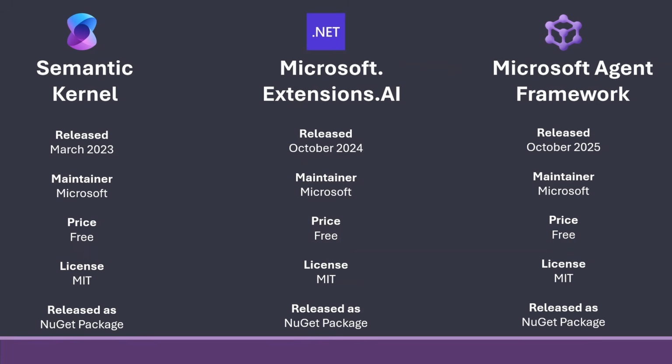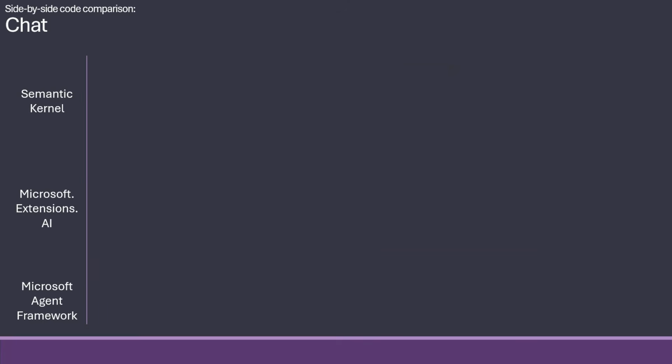Two of them, Semantic Kernel and Microsoft Agent Framework, are from the same team, while Microsoft Extensions AI is from the .NET team. Else, they're all free. They're all MIT licensed, and they're all released as NuGet packages. So let's do some side-by-side comparison of them.